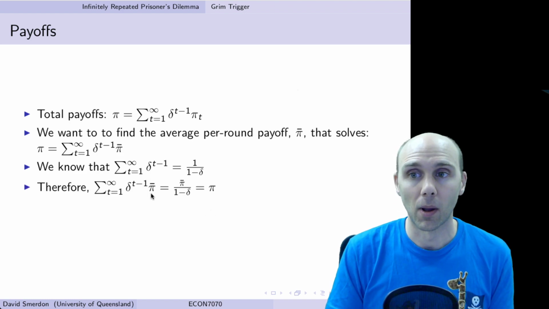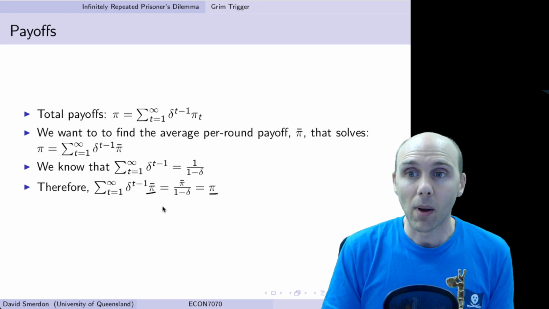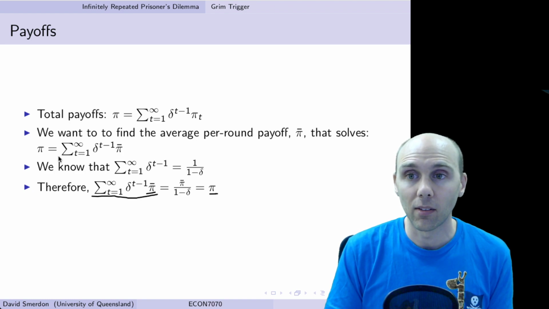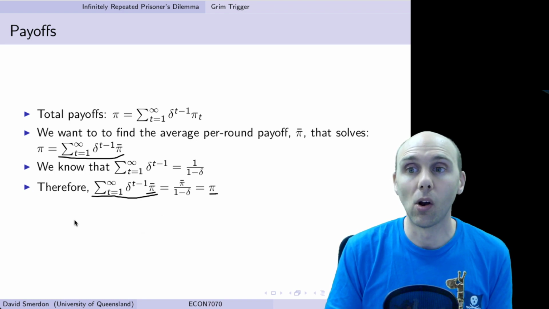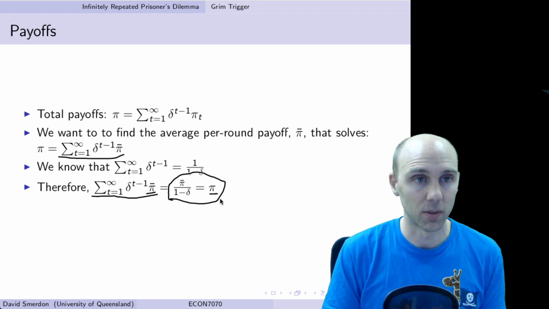So multiply it by pi bar on the left, you multiply it by pi bar on the right. But now we've got here the same thing that we had up here. So we know that this is equal to pi. Most importantly, we know that pi bar over 1 minus delta is equal to pi.